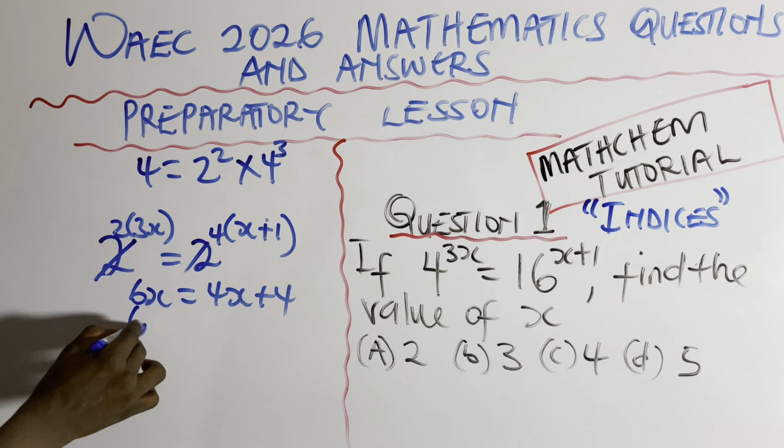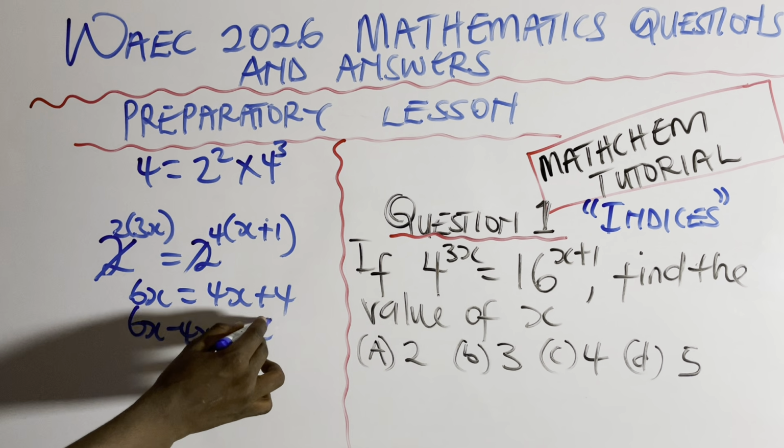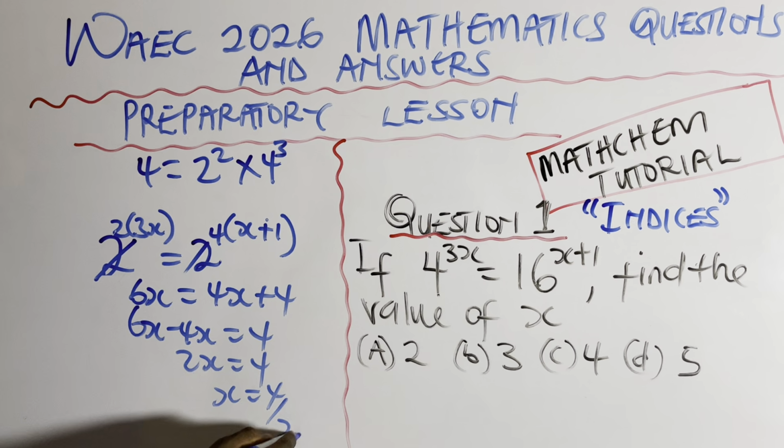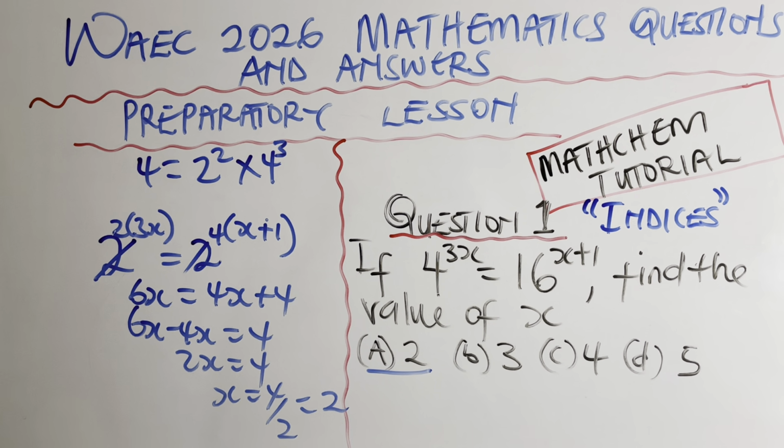So now collect your like terms. 6x minus 4x equals to 4. Then 2x equals to 4 and x equals to 4 over 2, and the answer is 2. Simple. Now let's move to question number 2. My question number 2 is going to be another topic as well.